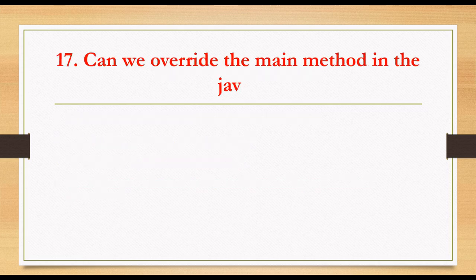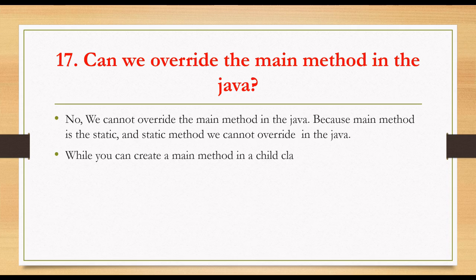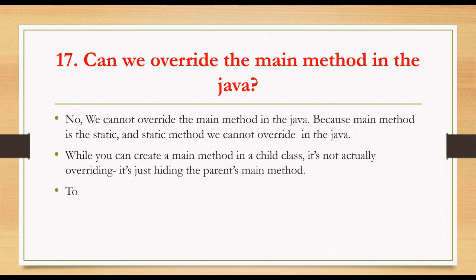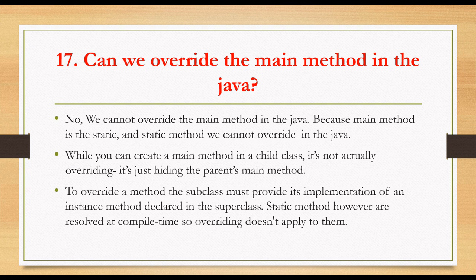From the first question, can we override the main method in Java? The answer is no, we cannot override the main method in Java because the main method is static and a static method cannot be overridden in Java. While we can create a main method in a child class, it's not actually overriding, it's just hiding the parent main method. To override a method, a subclass must provide its own implementation of an instance method declared in the superclass. Static methods, however, are resolved at compile time, so overriding doesn't apply to them. That's why we can't override the main method in the child class.